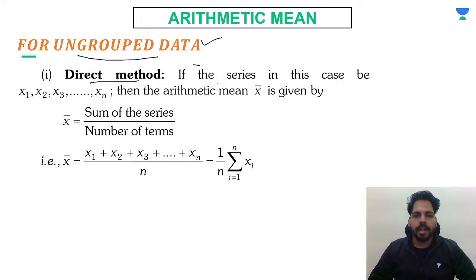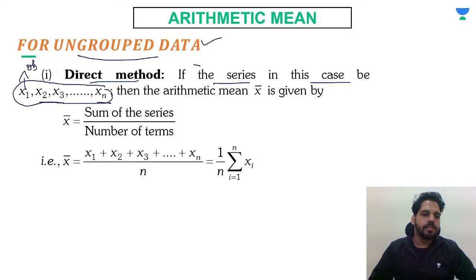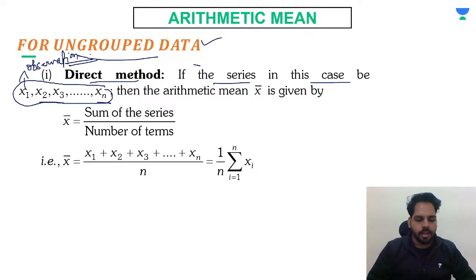Just suppose they have given the series as x1, x2 till xn. These are observations which are given to you as data. Understood? So when the observations are given to you, and you are going to take out the mid value, or we can say the mean average value of it, so we can say it is called arithmetic mean.